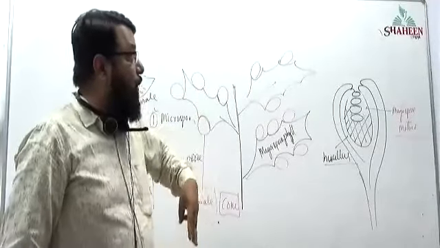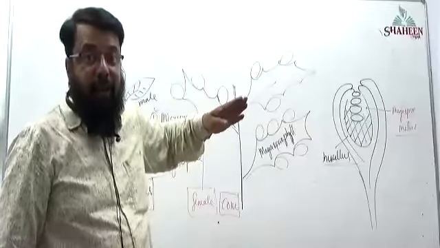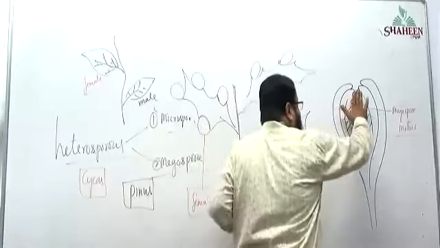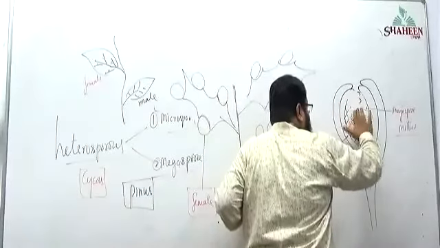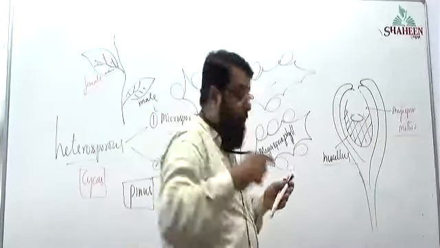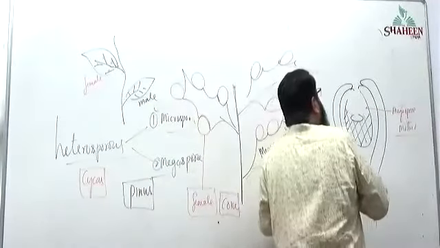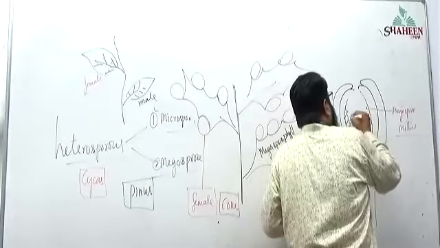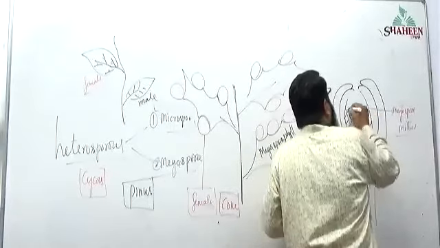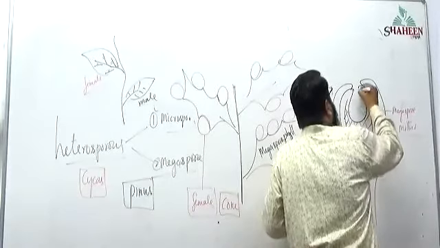Out of these 4 cells, 3 will disintegrate. It is not there in NCERT, even though for your understanding I am explaining. That is, 3 will disintegrate and 1 will develop into a female gametophyte.